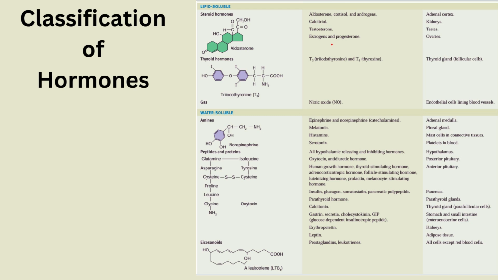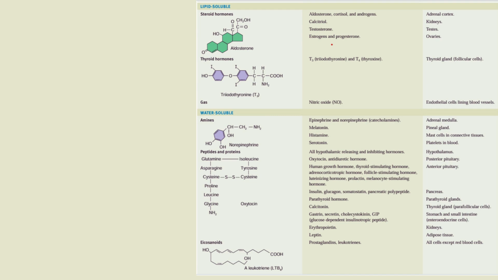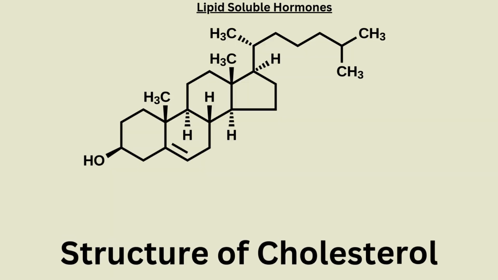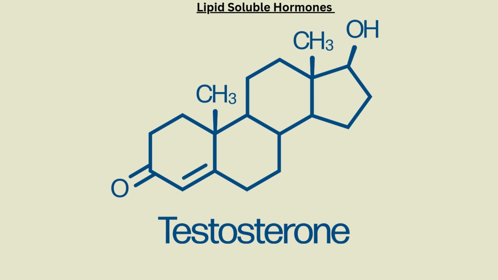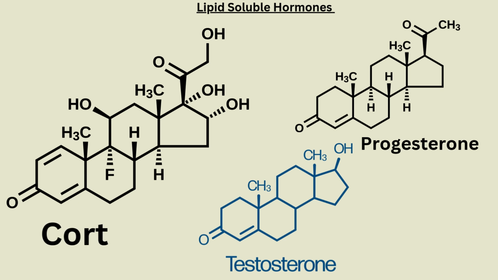Lipid-soluble hormones. The lipid-soluble hormones include steroid hormones, thyroid hormones, and nitric oxide. Steroid hormones are derived from cholesterol. Each steroid hormone is unique due to the presence of different chemical groups attached at various sites on the four rings at the core of its structure. These small differences allow for a large diversity of functions.